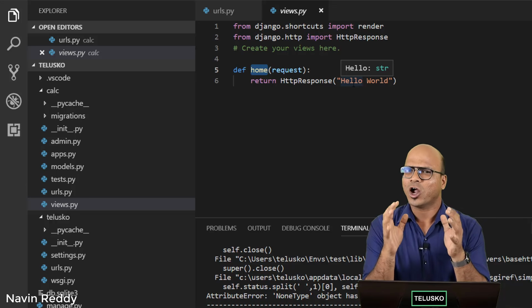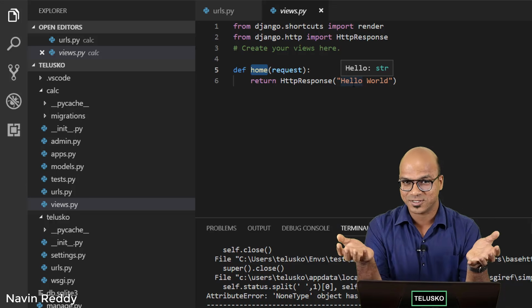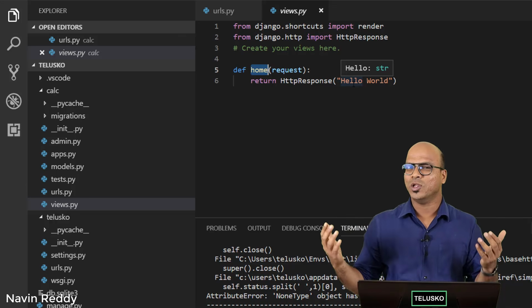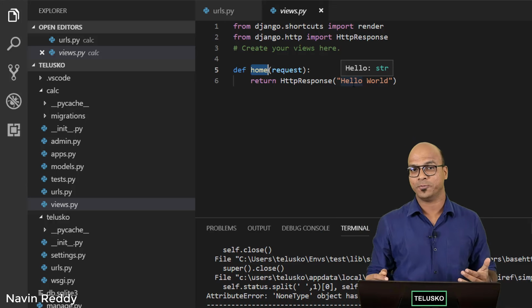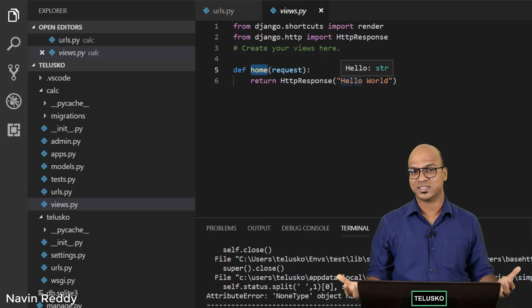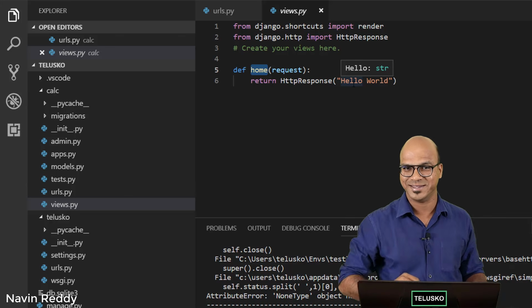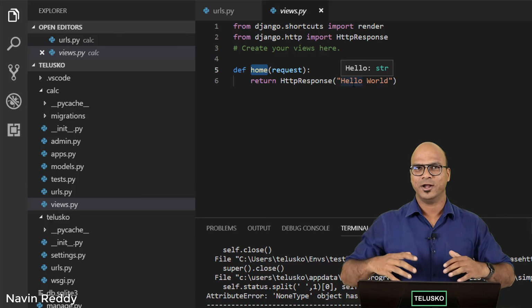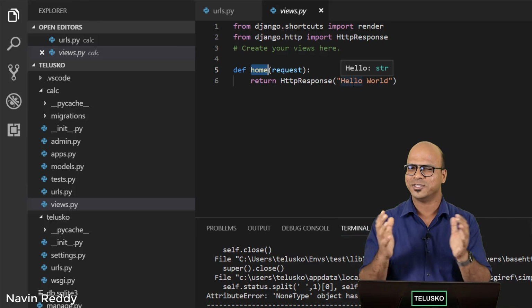But hold on. If you talk about real projects, if you talk about actual websites, you don't actually print only one text, right? You might want to print multiple texts. You want to print an image, or you want to do some amazing UI style there. Don't worry, I'm not going to do that here. We are not going to create a good looking website. We just want to create a simple web page.